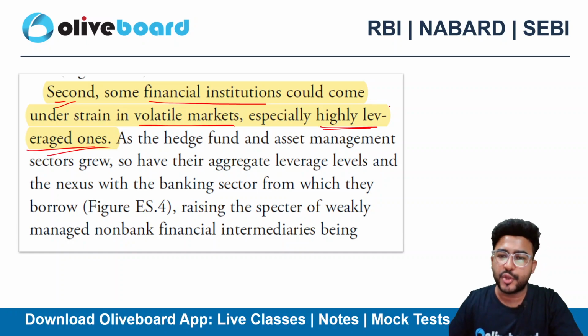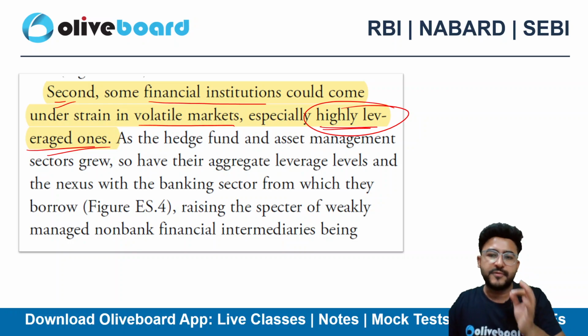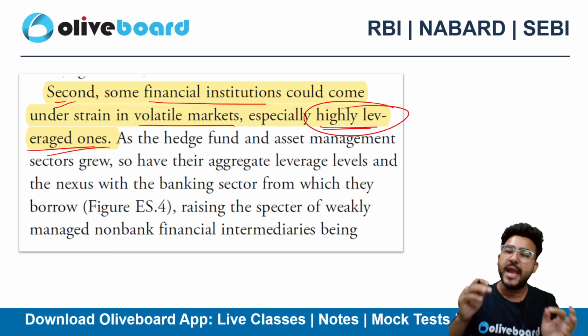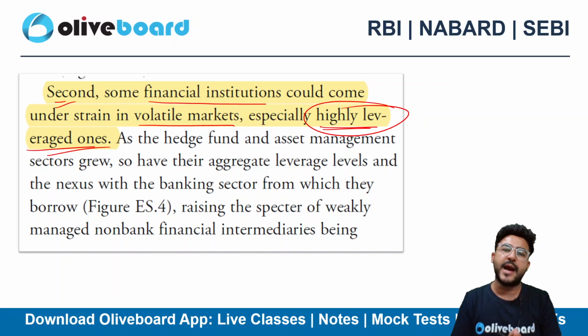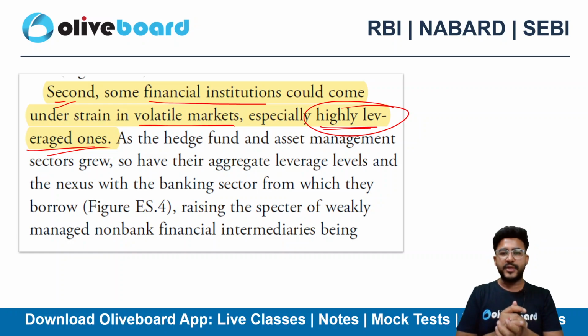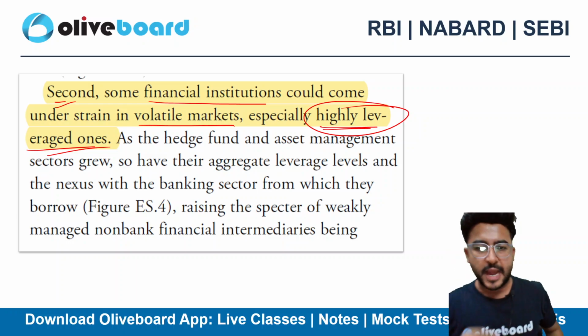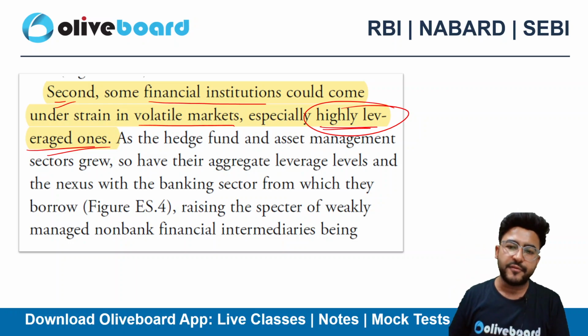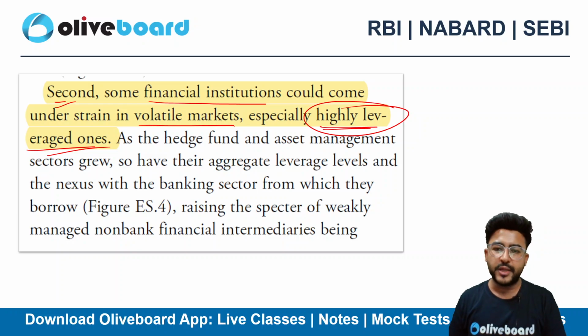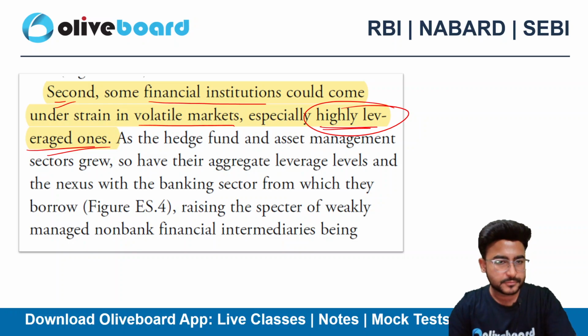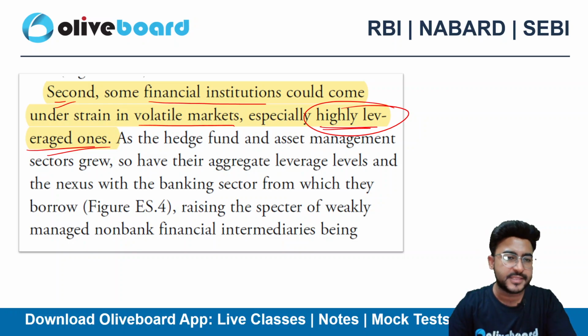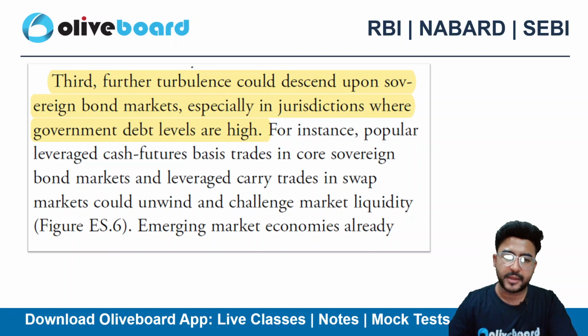The second concern is that some financial institutions could come under strain in volatile markets, especially the highly leveraged ones. What do you mean by highly leveraged? Those financial institutions that have taken high loans. So definitely if there is volatility in the market, these highly leveraged, highly loan-taking financial institutions can face a strain, right? They can definitely face a strain in volatile markets.